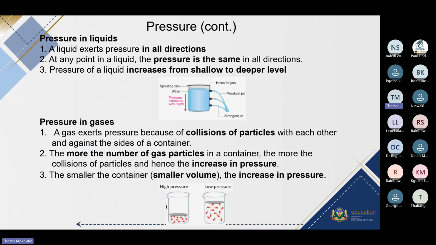Pressure of a liquid increases from shallow to deeper level. Although it is the same for every particle, as for the level of depth, if it is at the lower depth, we see that pressure against the surface of the container becomes larger. As you rise up, the pressure against the surface becomes lesser and lesser.